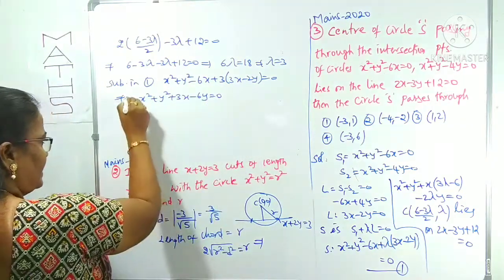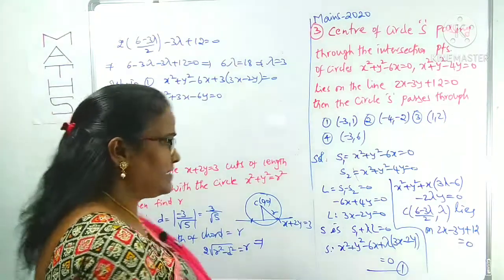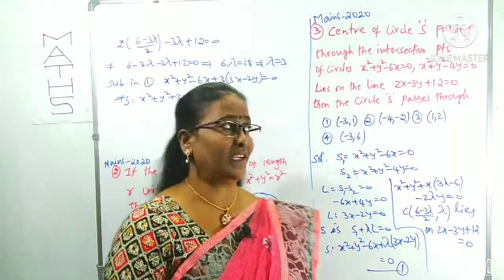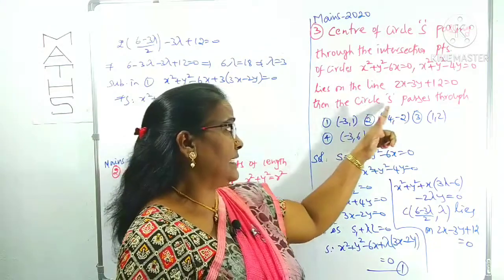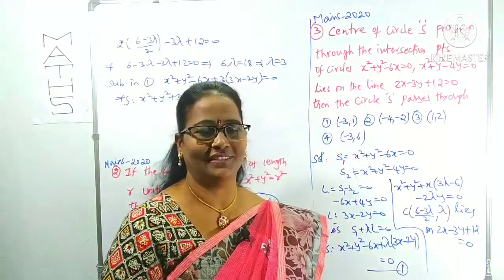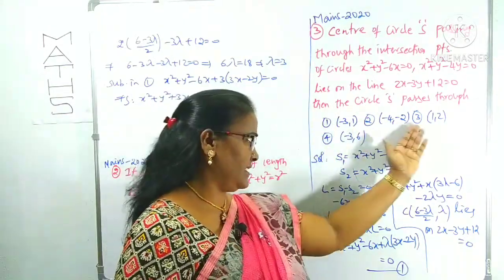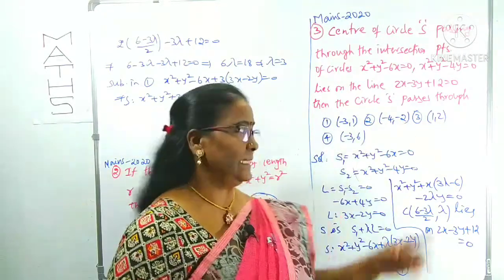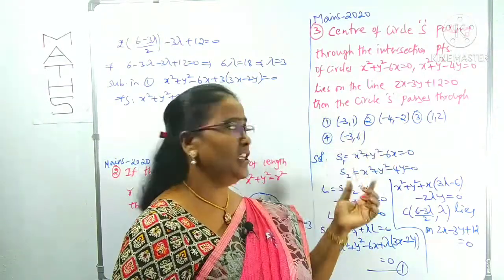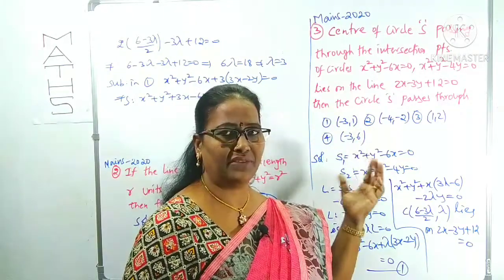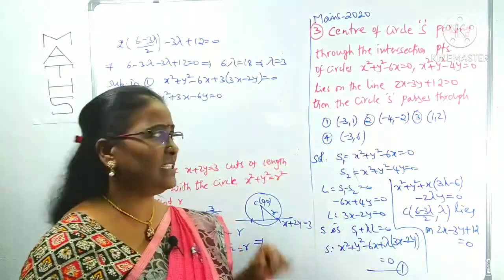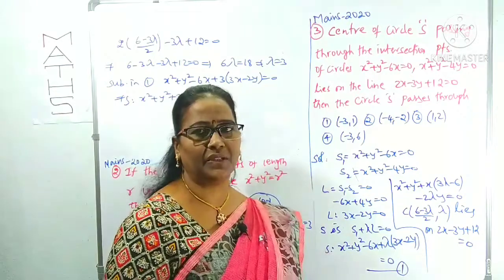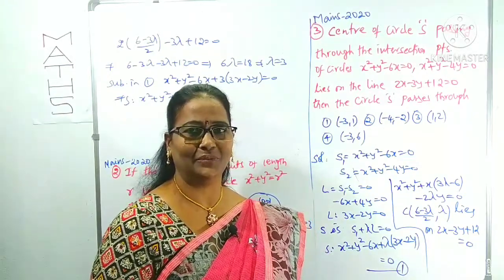This is what we got, this is the circle equation. It is not asking only for the circle equation. What is it asking finally? Through which point is the circle S passing? Means we have to check which option it is passing through. You can do options verification. That's why I have given the options also. You can verify the options one by one in that equation, and the one which satisfies the equation is the required point.